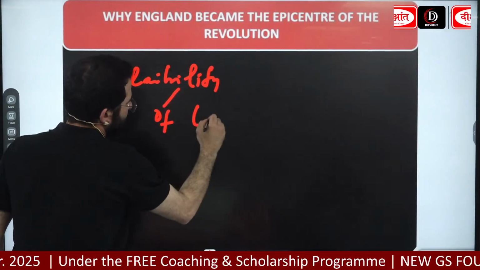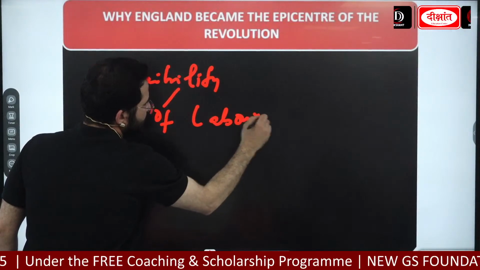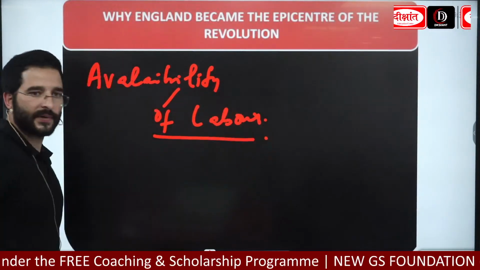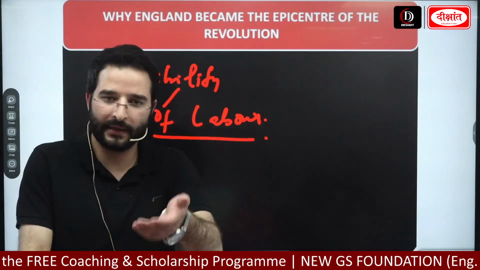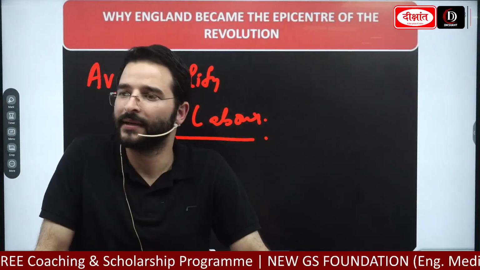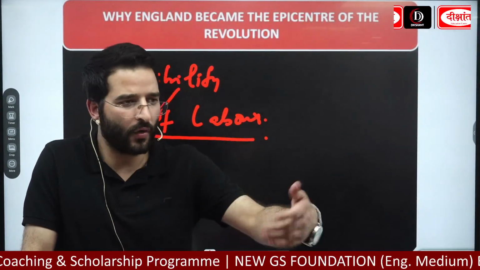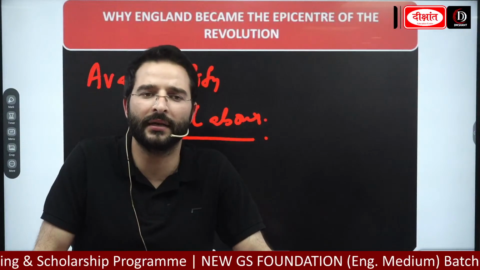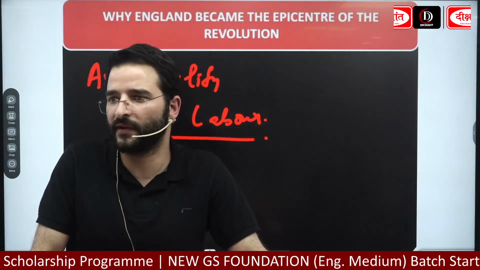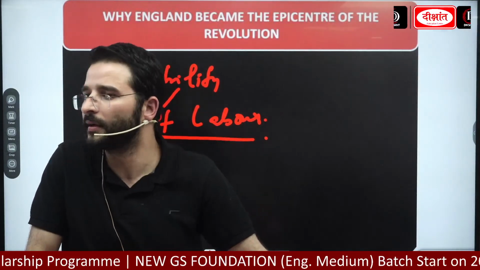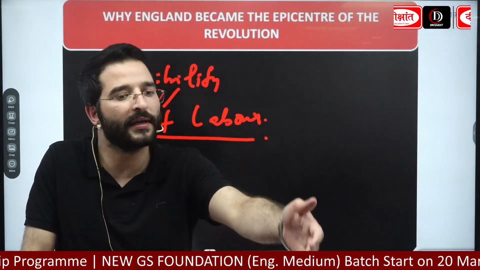And guys, it is being said that within the span of 50 years, England's population doubled from 1780. Not just that, natural resources were also available in Britain, that is coal and iron.